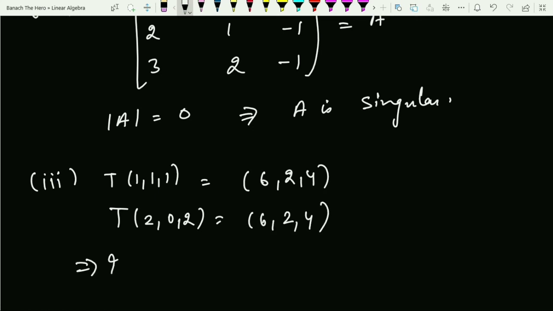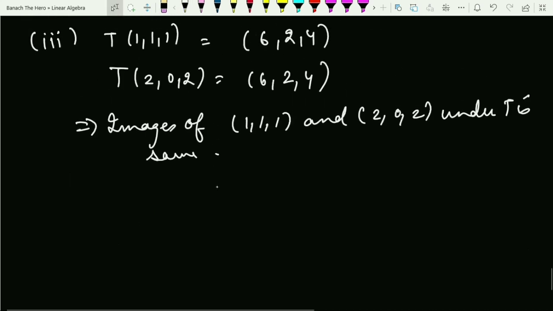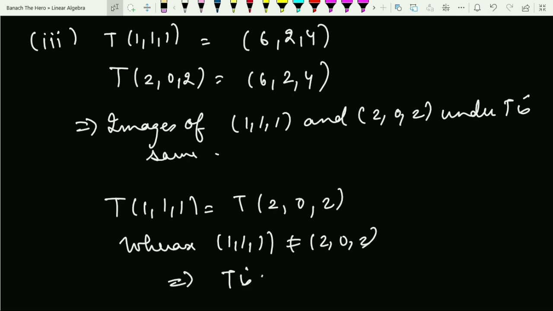So this implies the images of (1, 1, 1) and (2, 0, 2) under T are the same. From the third part also, since T of (1, 1, 1) is equal to T of (2, 0, 2), whereas (1, 1, 1) is not equal to (2, 0, 2), this implies T is not 1-1. And if T is not 1-1, this implies T is singular. So that is another way you can check the singularity from here.